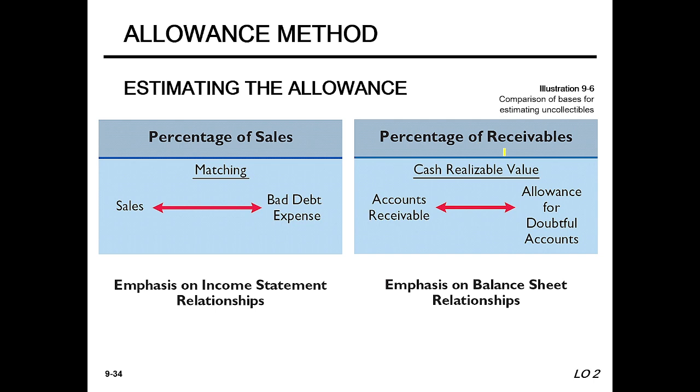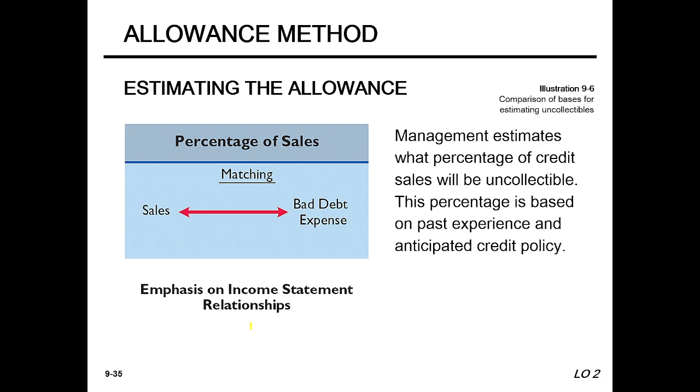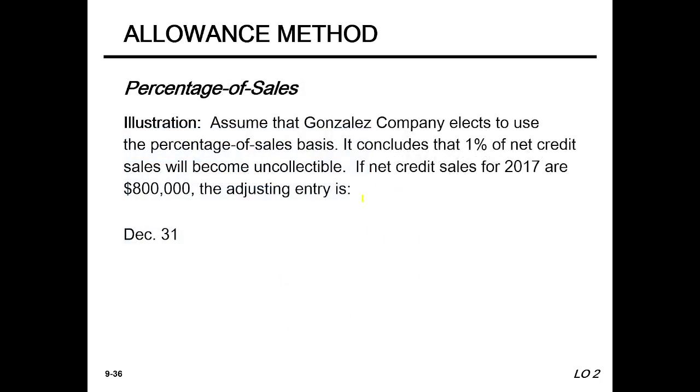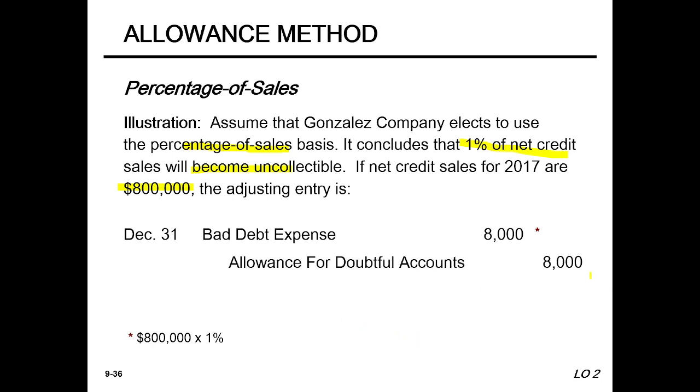Now, percentage of sales and percentage of receivables: matching sales with bad debt expense, and accounts receivable with allowance for doubtful accounts. Very important here: this is the income statement relationship, this is the balance sheet relationship. Okay, I think everybody is clear. Percentage of sales matching sales with bad debt expense, we have already told this matter. Now a very important matter: the company uses the percentage of sales basis, that means total credit sales of 8 lakh, and 1% of net credit sales will become uncollectible. So for this, $8,000 will be debit bad debt expense and allowance for doubtful accounts credit $8,000.